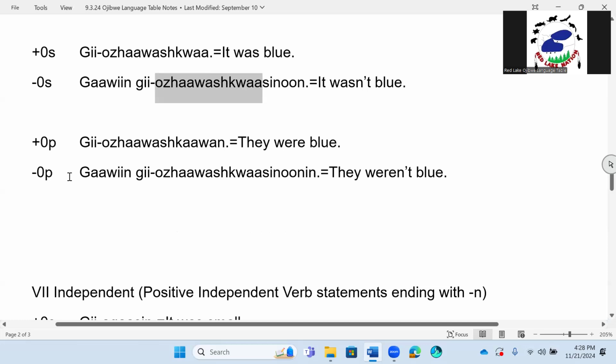Negative VII. We have gawin gi ojawa shkwa sinunin. Gawin gi ojawa shkwa sinunin. They weren't blue. More than one. Remember, we are in plural form. So your pattern is going to be gawin sinunin. Sinunin. Gawin sinunin is your pattern. And remember, your past tense marker goes before our verb here. Gawin gi ojawa shkwa sinunin. They weren't blue.